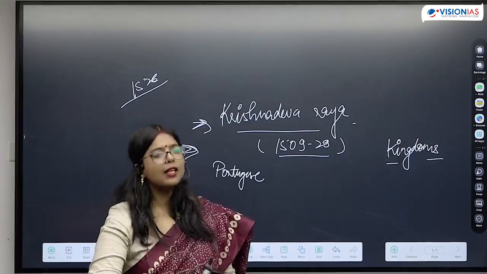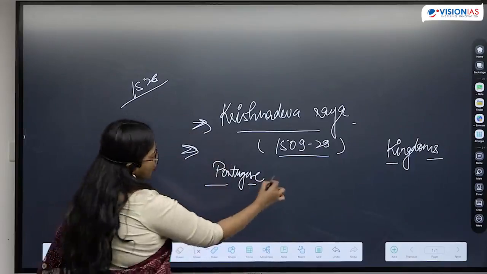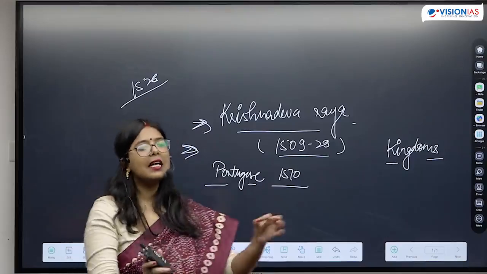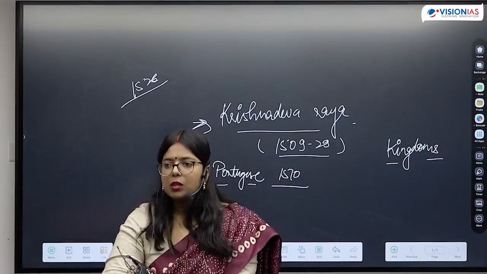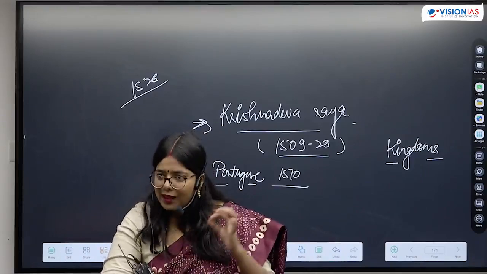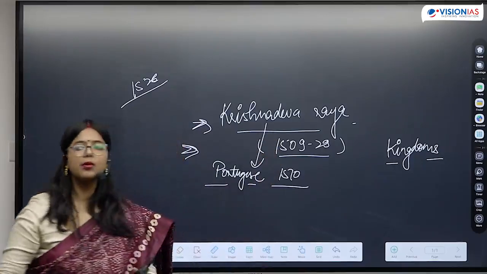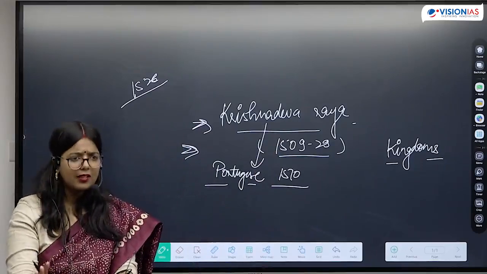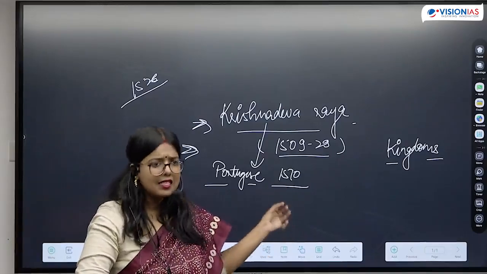In modern India, you study the coming of the Portuguese, and there we talk about a very important event: in 1510, Albuquerque took over Goa from the Sultan of Bijapur. When that happened, this particular ruler had helped the Portuguese in that endeavor. This is another fact that we can remember, since UPSC does ask questions on the Portuguese as well.